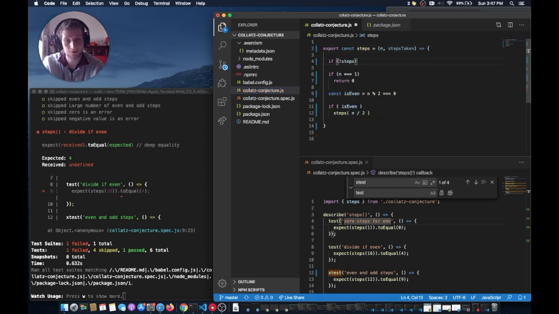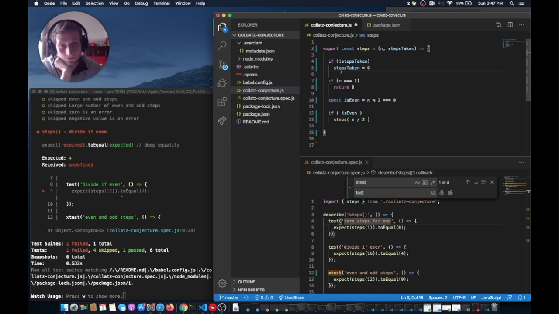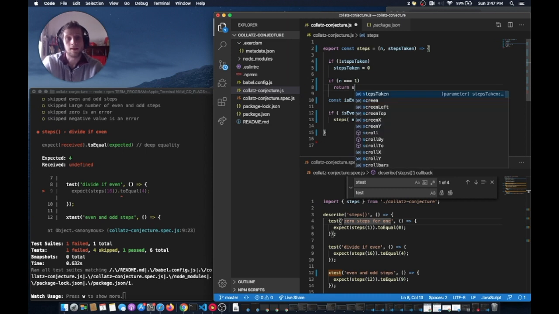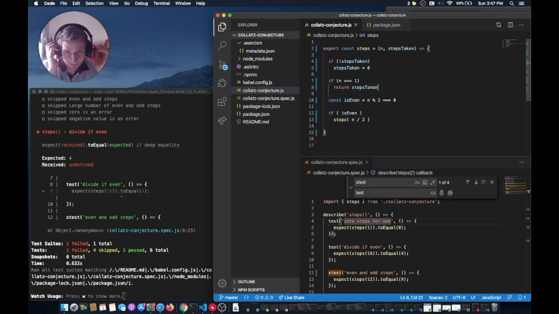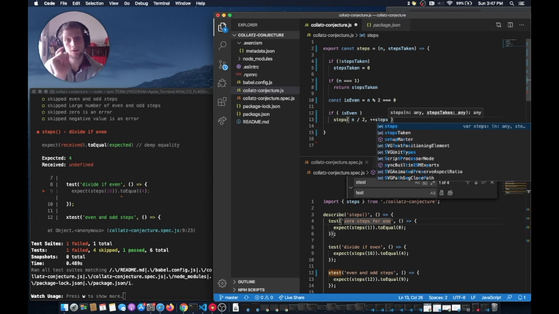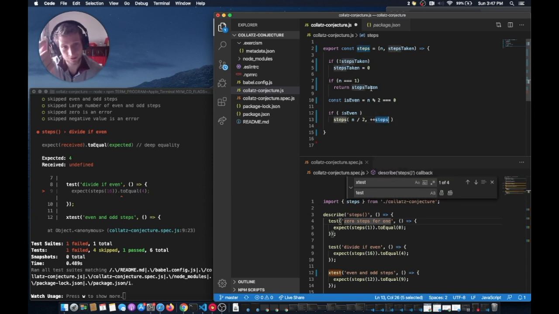So if we don't have any steps taken, then I'm just going to set it to 0. And if n equals 1, now we just need to do steps taken, and not 0 every time. And so if it's even, then we're going to call steps with that half of what n is, and then I'm going to add 1 to steps, and then return steps.